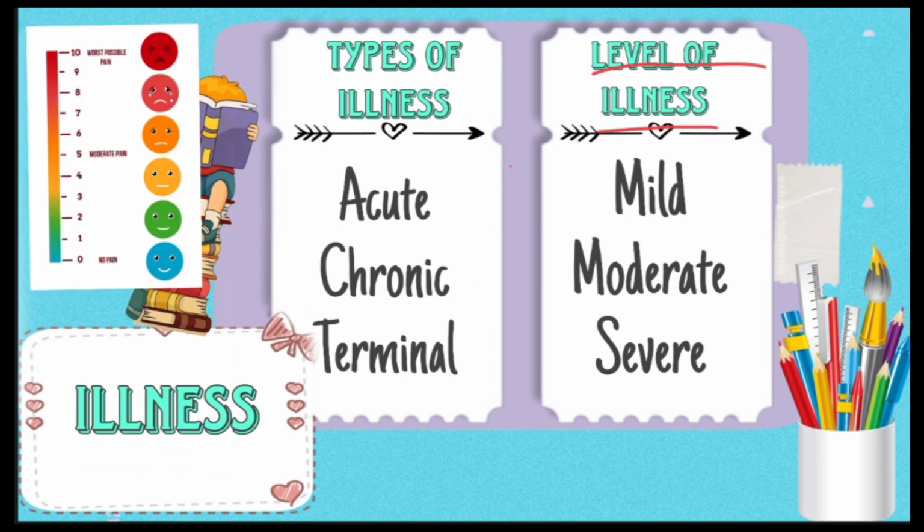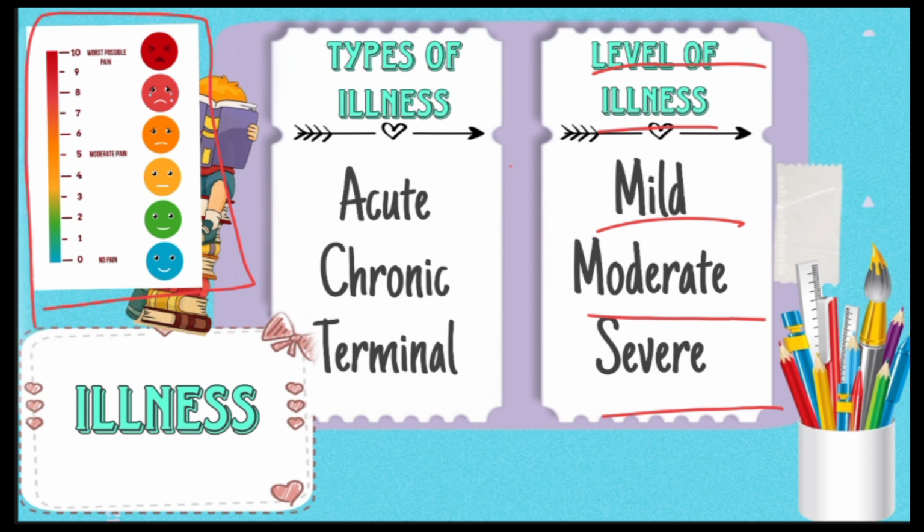Level of illness. Based on the pain level, based on the suffering level, and based on those degrees, the level of illness is classified, and it is mild, moderate, and severe. And this is the pain scale. By using this, you will get to know what is mild, moderate, and severe. See, from 0 to 3, that is a mild condition, and in this condition the patient is quite okay. He has some pain, but it is bearable.